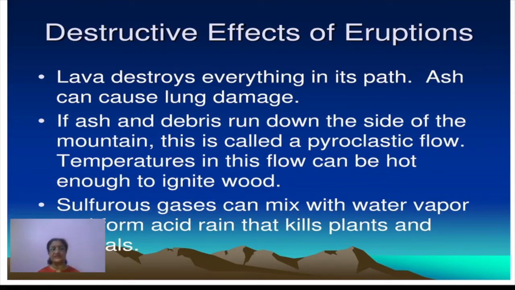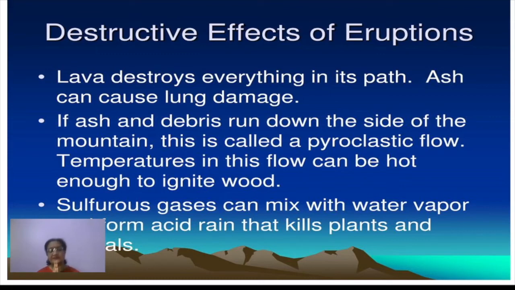Then the ash and debris which come out of the mountain are called a pyroclastic flow. Temperatures in this flow can be very hot, and whenever it reaches any forested area, it can easily ignite the wood. It can cause a forest fire to develop because of that.